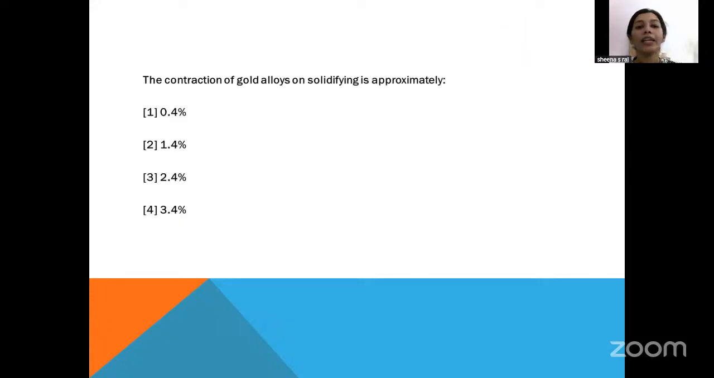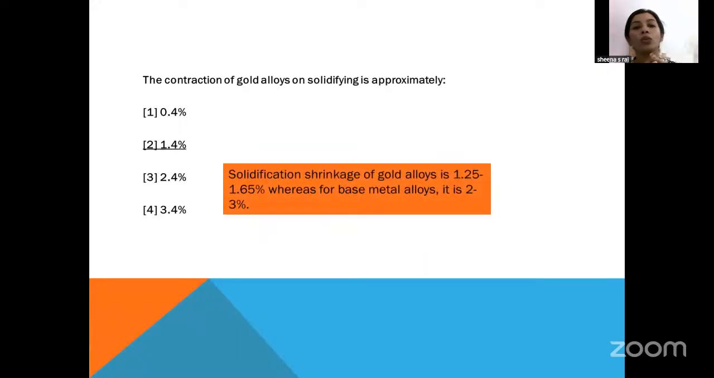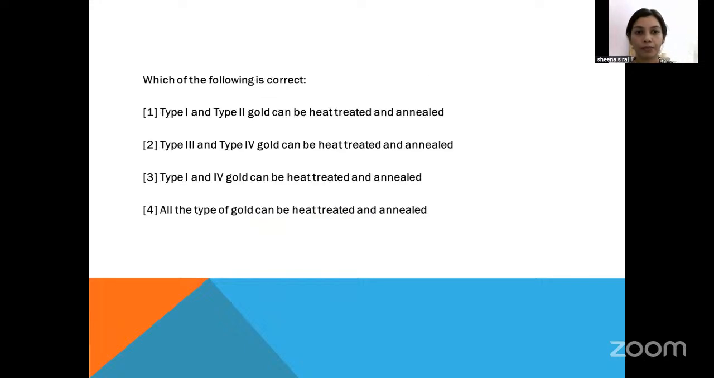The concentration of gold alloy on solidifying is approximately what? So what is the amount of gold alloy solidification shrinkage? It is 1.4. Solidification shrinkage is seen in both gold alloy and base metal alloy. You have to know the value. It is 2 to 3 percent for the base metal, and for the gold alloy it ranges from 1.25 to 1.65 percent.